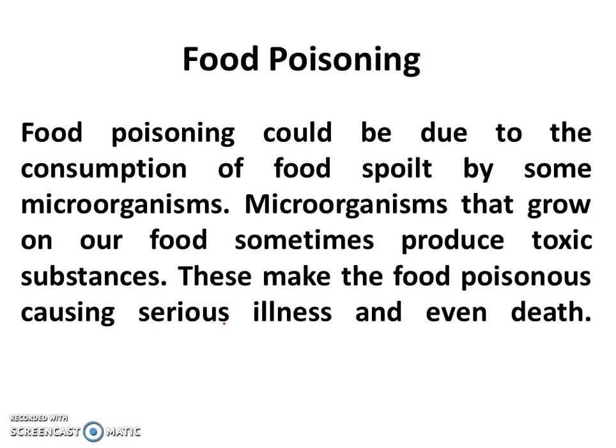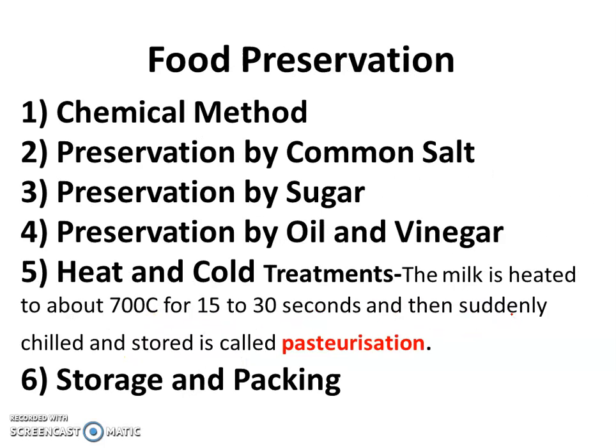Food poisoning. Food poisoning could be due to the consumption of food spoiled by microbes. If we consume food spoiled by microorganisms, we can get food poisoning. Microorganisms that grow on food sometimes produce toxic substances. These substances make the food poisonous, causing serious illness and even death.